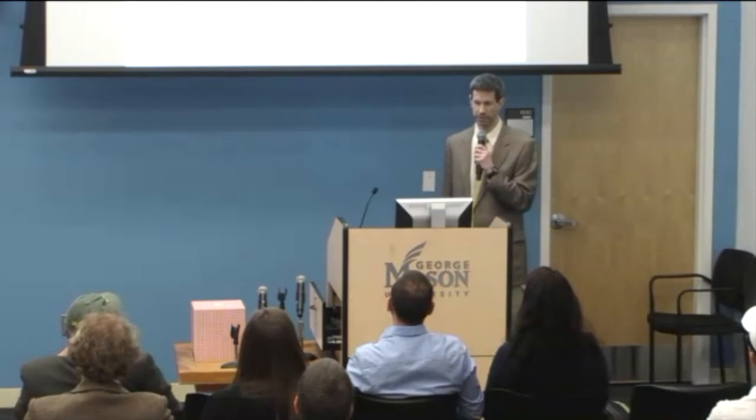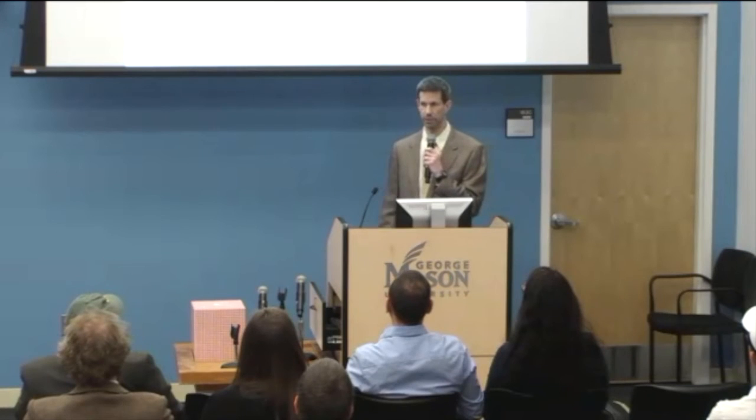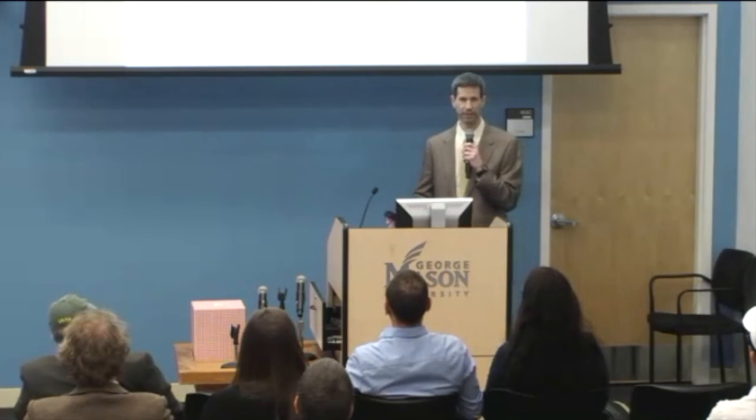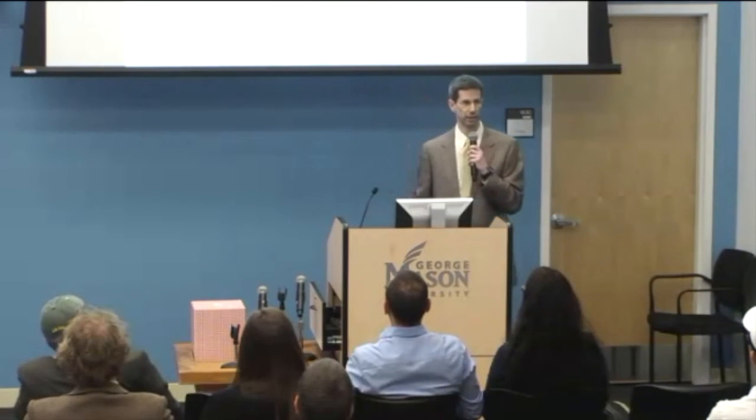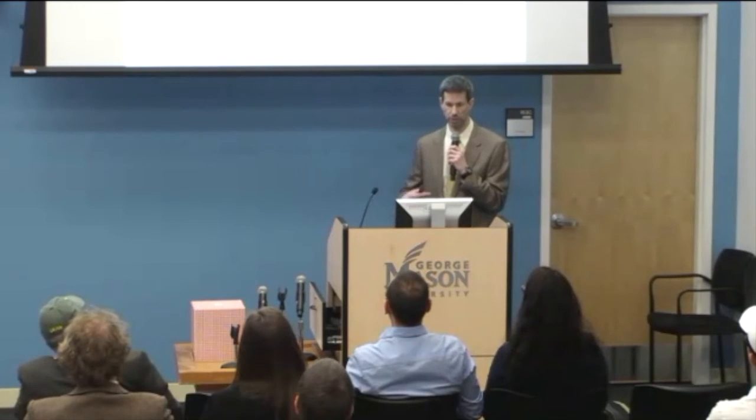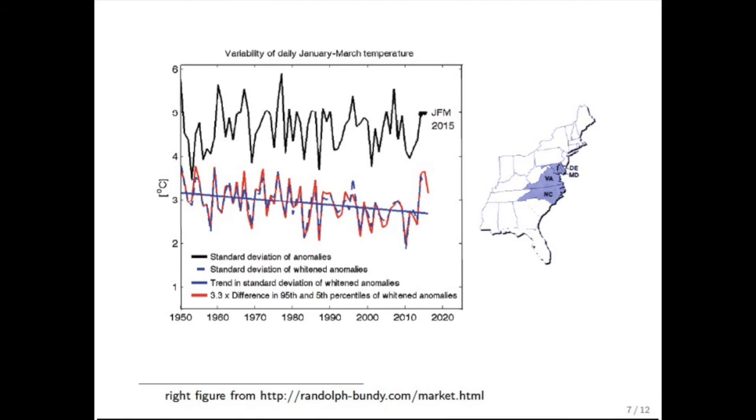However, comparing variances is not so easy if the variables are persistent or autocorrelated. And so there's a standard procedure that in order to remove that persistence, this is called a whitening transformation. And that's what is shown in the red curve below it. So this is showing the standard deviation after you remove the persistence effect of temperature. And what you do see is the standard deviation is decreasing over the past 50 years, not increasing. So it's the exact opposite of what this theory had proposed.